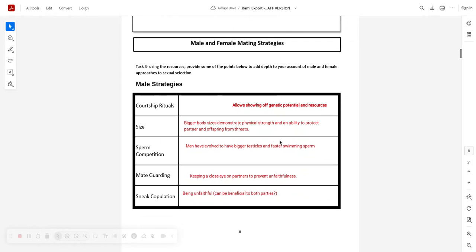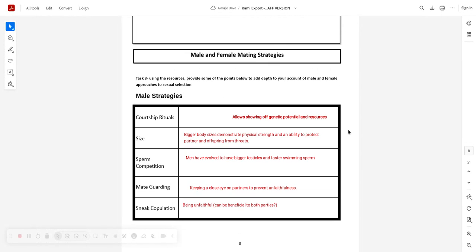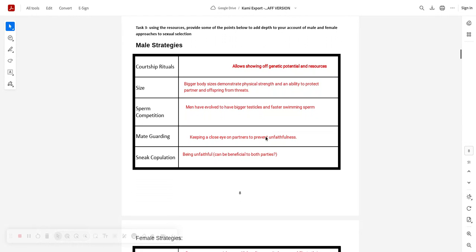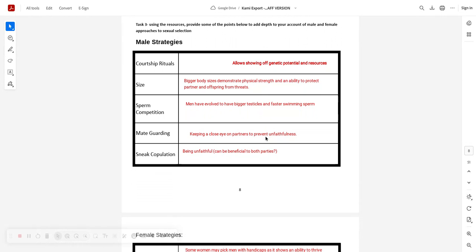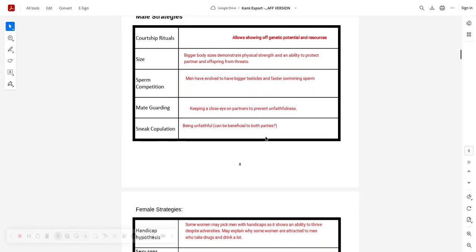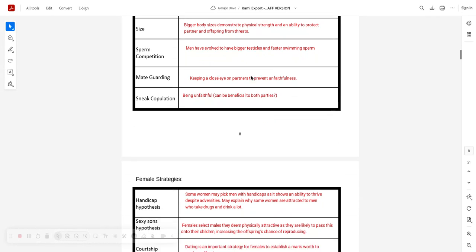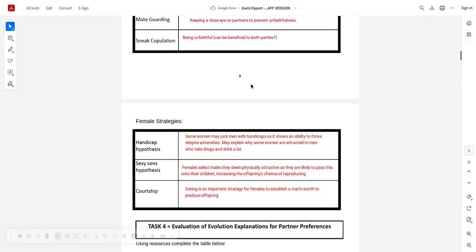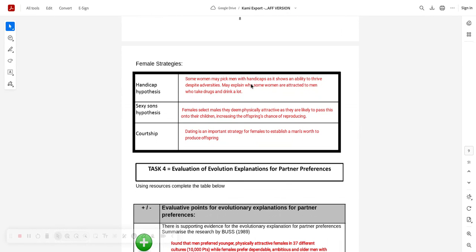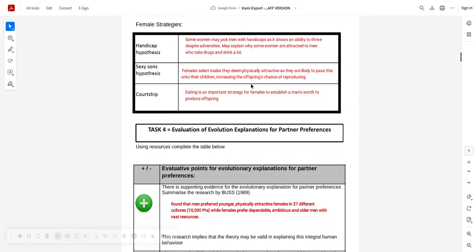Good grief. And then you've got even more you can say. So intra- and intersexual selection are our go-to, remember, and anisogamy, because we can smuggle in some fancy terminology. If you needed any more, like for long essays, you've got male courtship strategies. I'll probably select 2 of those. I like mate guarding and size. And then the female strategies, and again I like both of these first 2, the handicap hypothesis and the sexy sons hypothesis. So you've got an abundance of AO1 you can use.